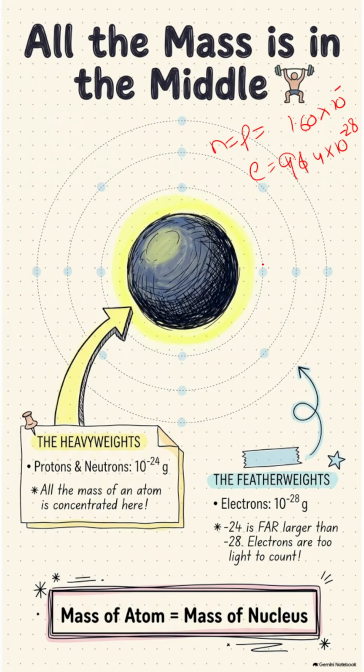So that means all the mass of an atom is due to the proton and neutron, and the neutron and proton lie inside the nucleus. So you can say all the mass of an atom is concentrated inside the nucleus. The nucleus is basically a heavy, dense region, while the electrons are present around the nucleus carrying no significant weight. So the mass of an atom is due to the mass of the nucleus that carries the proton and the neutron.